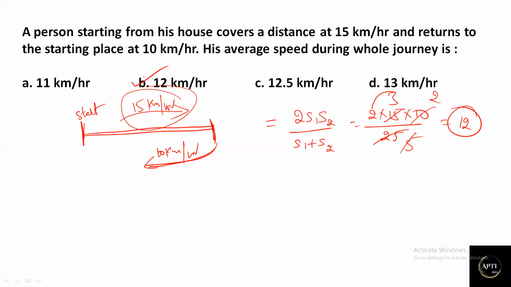Very simple. The only thing you need to understand here, based on the condition, is that distance is constant. That's the point we understood. So if the distance is constant and you know two speeds, use the direct formula 2s1s2 divided by s1 plus s2. Don't feel that you need to learn this formula by heart. This formula is derived from the formula of average speed, total distance by total time. There is no point in knowing all the derivations. It is very simple, just remember it.